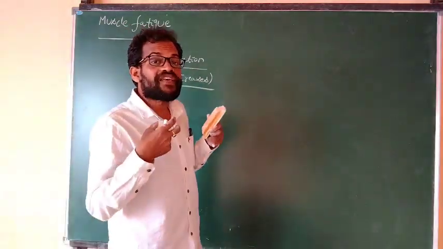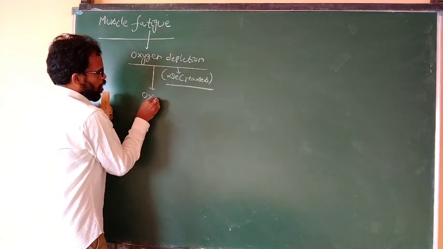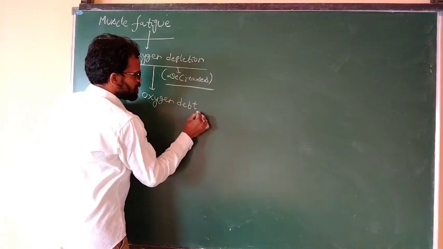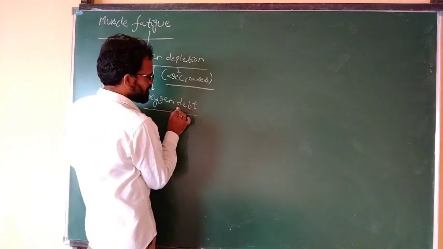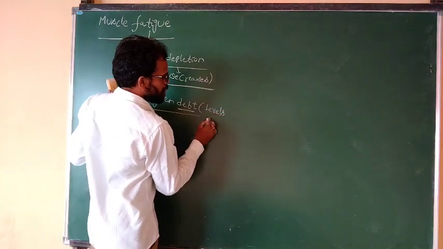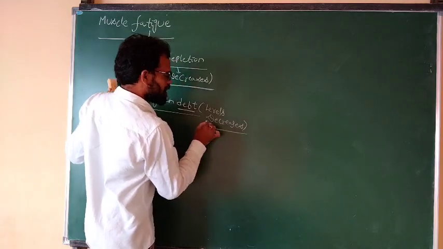Whenever oxygen levels decrease in our body, that is nothing but oxygen debit. Oxygen debit means oxygen levels decrease.